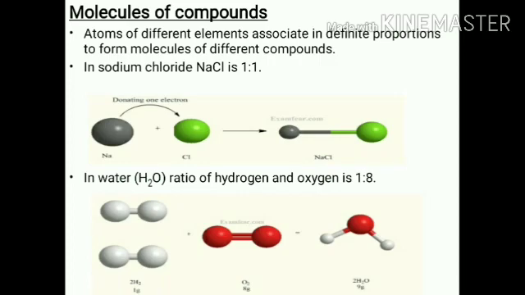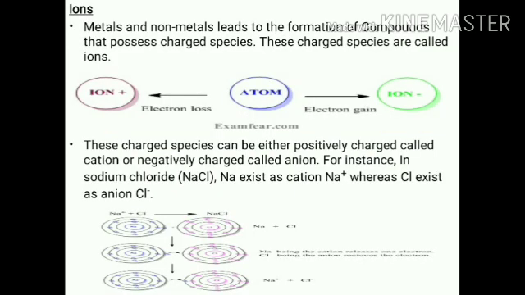Molecules of compounds: atoms of different elements associate in definite proportions. Definite means fixed proportions, to form the molecules of different compounds. In sodium chloride, NaCl, the ratio is 1:1, Na in ratio 1, chlorine in ratio 1. In a water molecule, two hydrogen and one oxygen are contained in the ratio of 1:8 by mass.